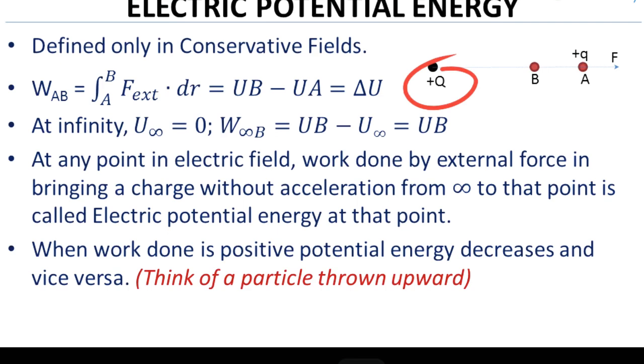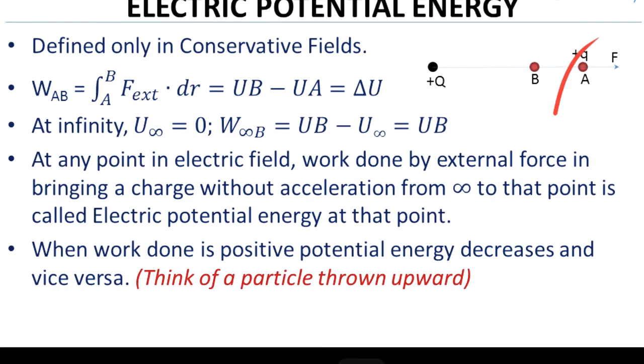Because of this charge Q, there is a field from this point to infinity. In this field, we have chosen two different points, point A and point B. I assume that there is a charge plus q placed at point A. Then due to plus Q charge, there is an electrostatic repulsive force acting outward like this, and this force will try to move out this charge q.